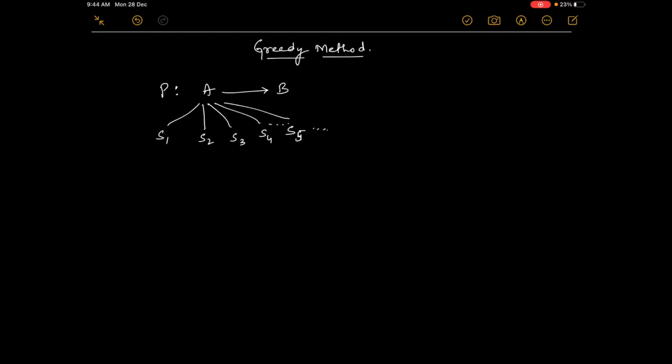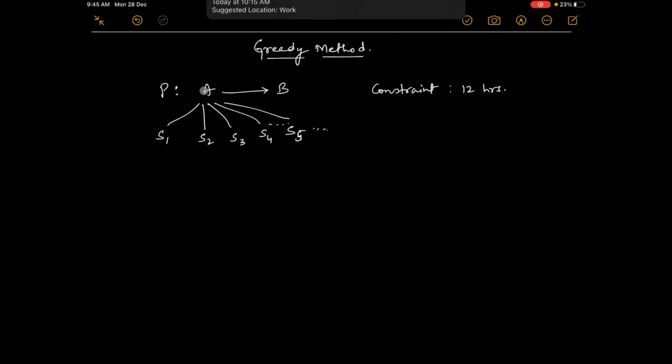Now, which one will you choose? Whether you want to go by walk, bike, car, train or flight, which one will you choose? So here the constraint, or the condition, is that you have to reach there within 12 hours. Suppose point A to B is from here to Gwalior.